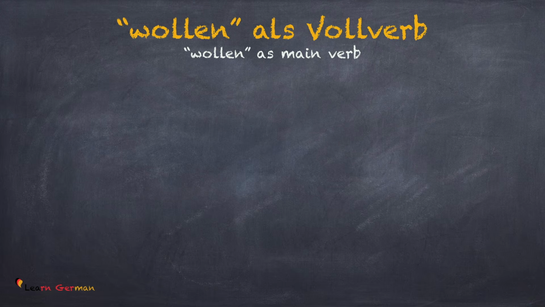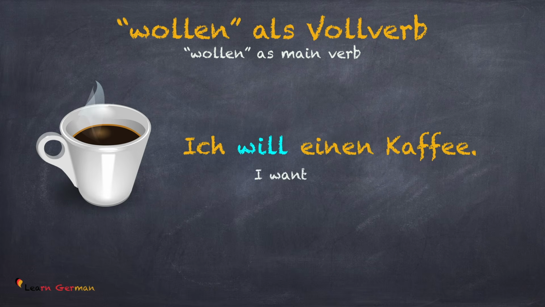Wollen als Vollverb. Sometimes the modal verb can also be used as the main verb in the sentence. That means it doesn't need another verb at the end. Let's look at an example to understand this better. Ich will einen Kaffee. As you can see, this sentence only has one modal verb and no other verb at the end of the sentence. This is because from the situation it's clear what is being talked about.